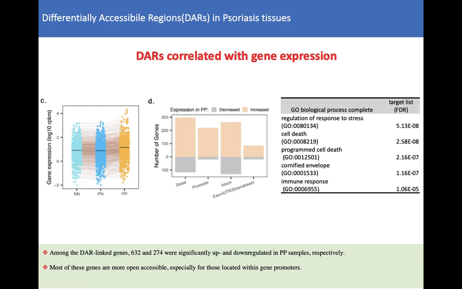Among the DAR-linked genes, 632 and 274 were significantly up and downregulated in PP samples respectively. Most of these genes are more open accessible, especially for those located within the promoters. These upregulated genes were significantly enriched in regulation of response to stress, cell death, programmed cell death, cornified envelope, and immune response.